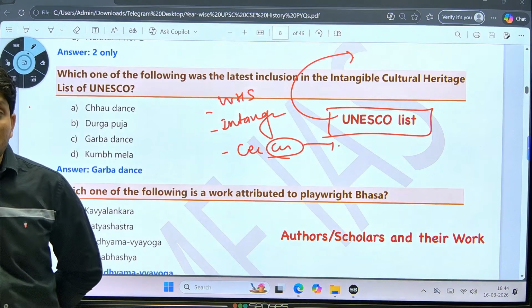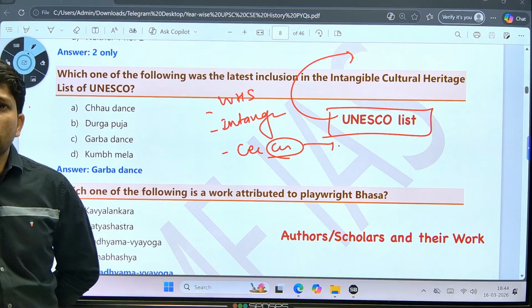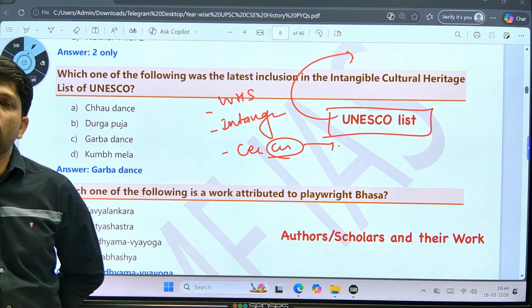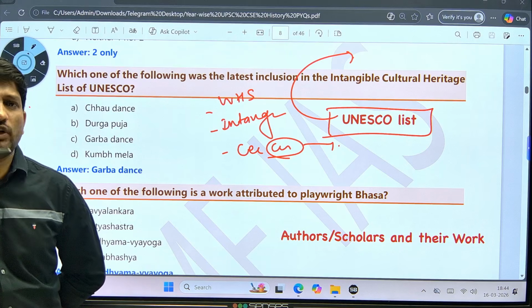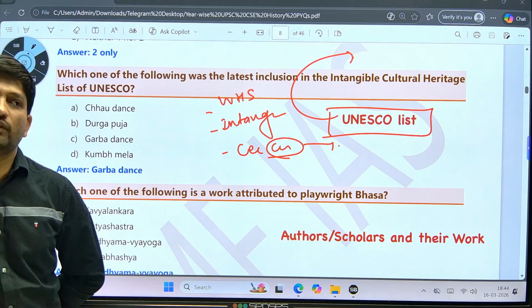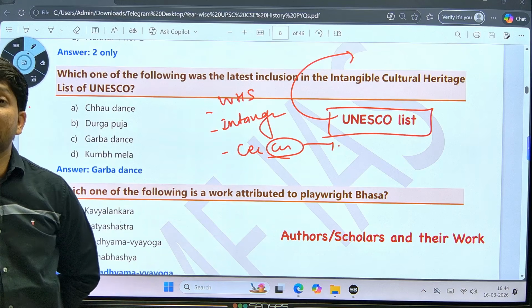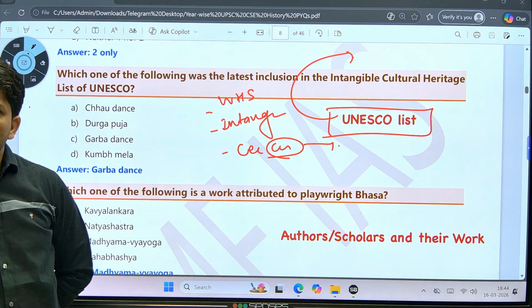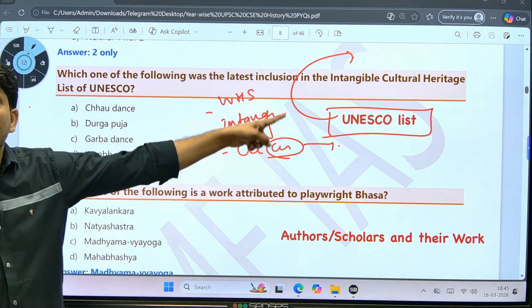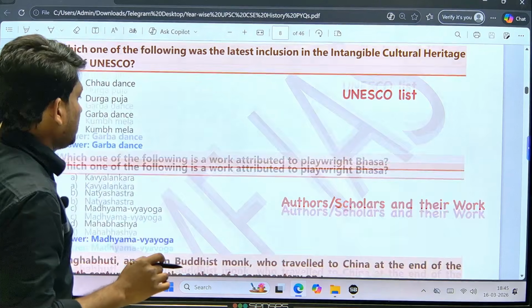Remember, in the last few years there was at least one question from UNESCO every year, except in 2025, where there was also at least one question from UNESCO. Among the latest additions, in 2021 there was Dholavira, and they have also asked about intangible cultural heritage like Garba and all these things. So all these things are important for you. Remember, UNESCO-related topics are also important.